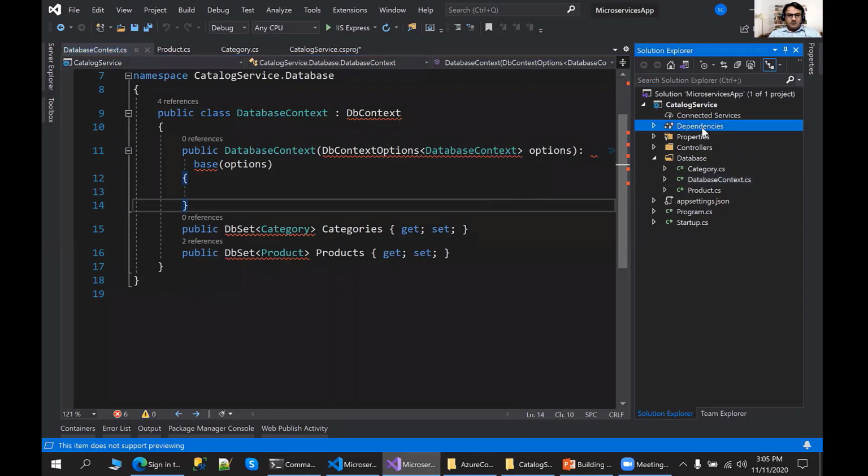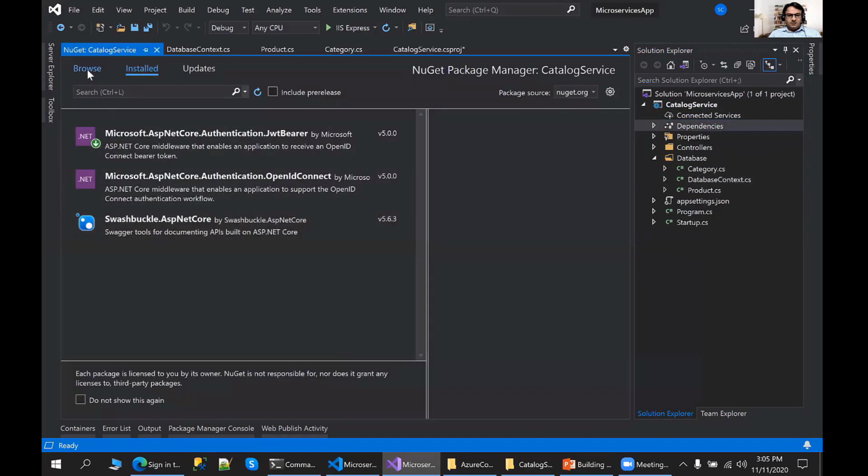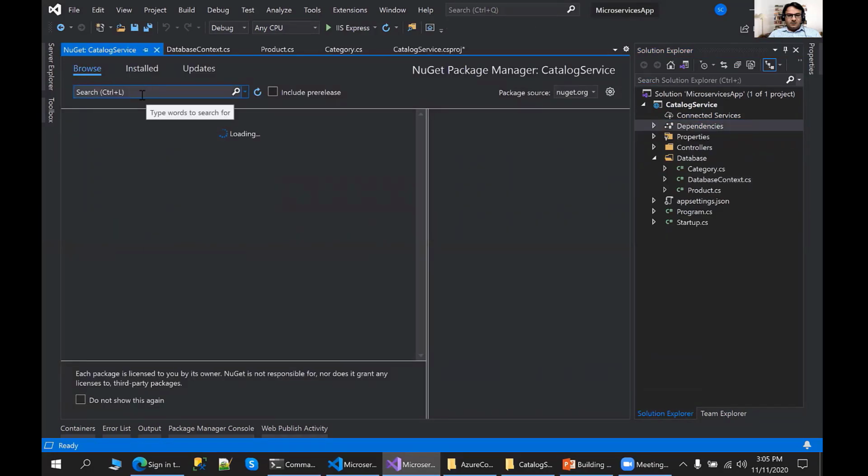What I need to do here is add the NuGet package for Entity Framework Core 5.0. So let me browse here for the package for Entity Framework Core.